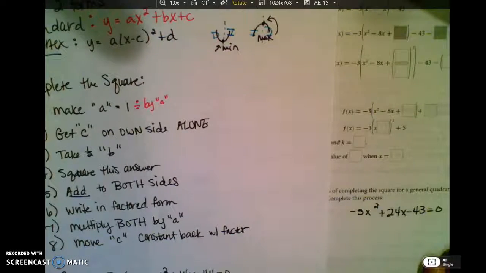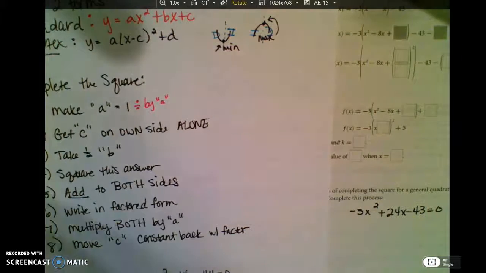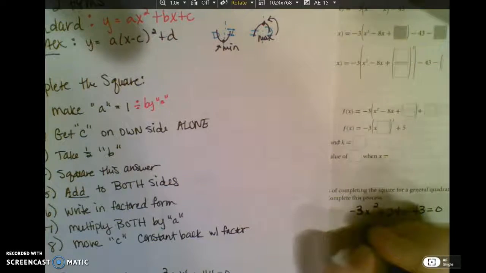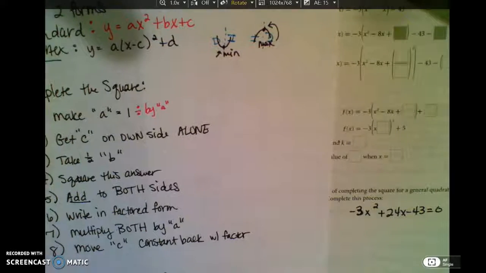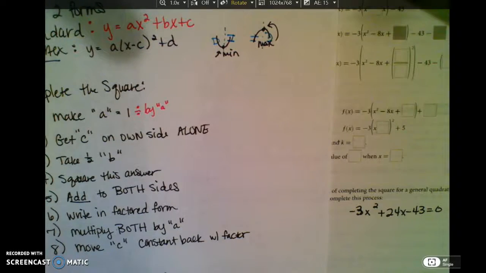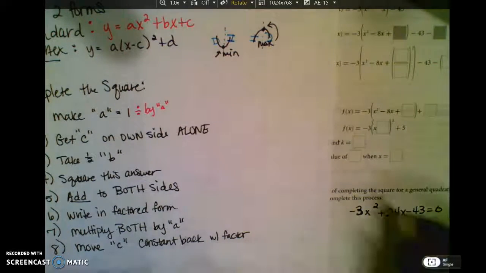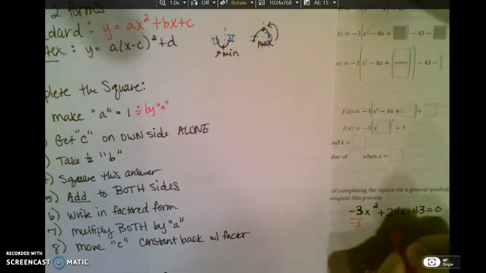So we're going to work this problem right here that I have on the paper. That is a negative 3, by the way. It is negative 3x squared. So my first step in making A 1, I always divide by what A is. So I'm going to divide by a negative 3.